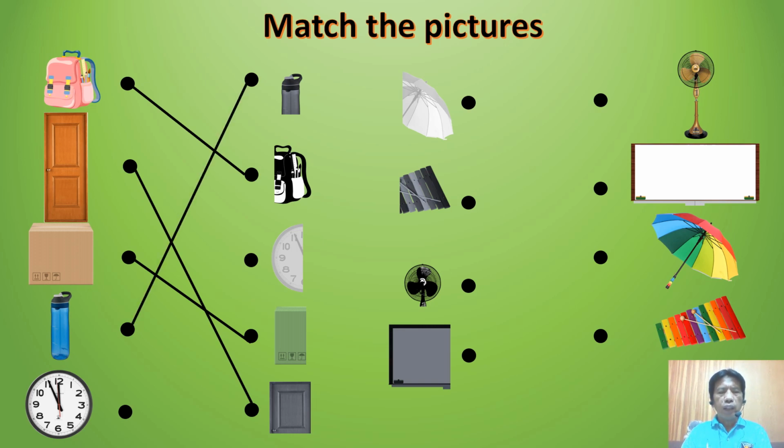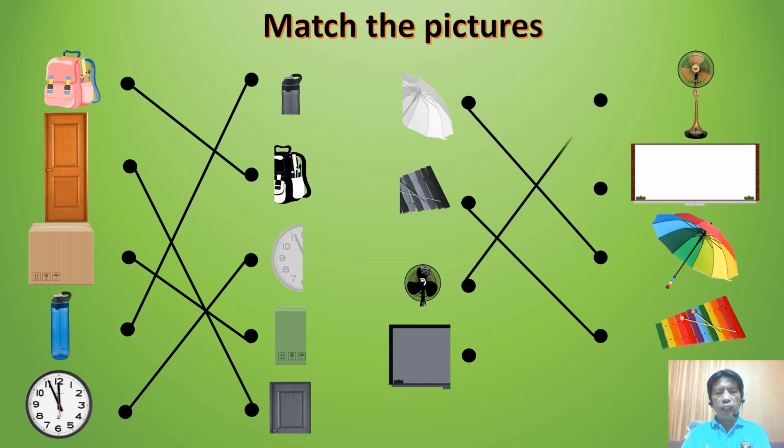Here. Next, clock. Where is the half shadow of the clock? Okay, it's here. Next, umbrella, half shadow. Okay, it's here. Next, xylophone. The next one is fan. And the last one is whiteboard. Okay, this was your activity last week.